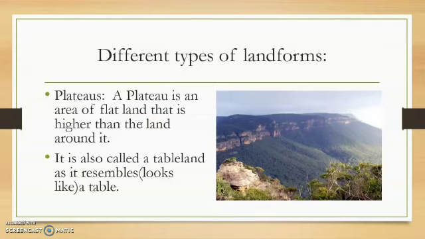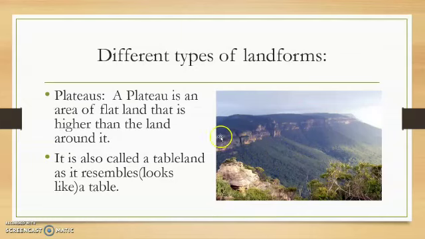So in the same way, a plateau is also an area of flat land that is higher than the land around it. See here, the area around is a little bit lower and this area is a little bit higher when compared to this land. A plateau is an area of flat land that is higher than the land around it.